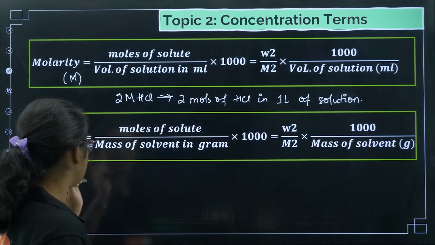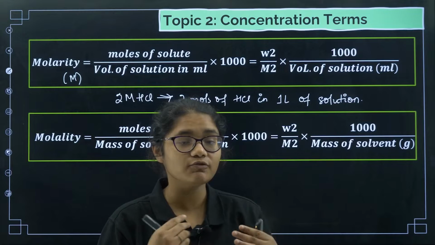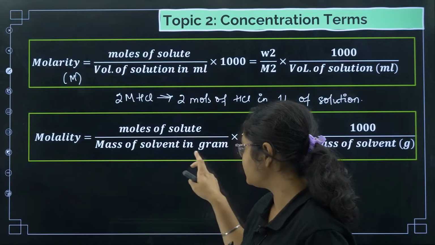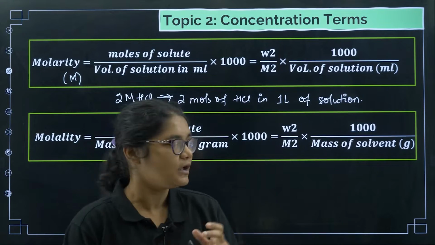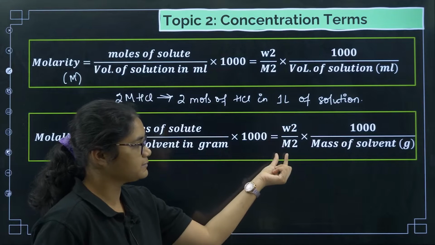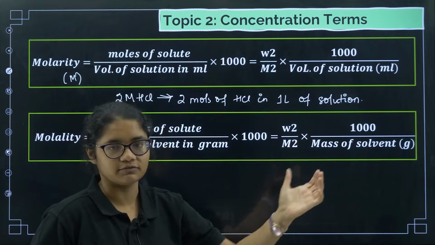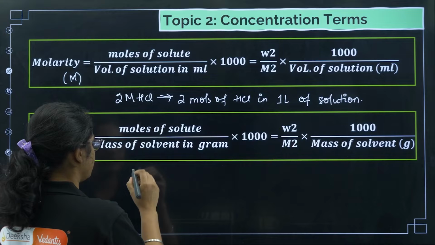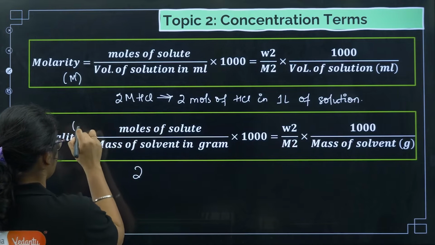Now molality is what? Number of moles of solute by mass of the solvent into 1000. Number of moles of solute is given mass by molar mass, into 1000 by mass of the solvent. Molality is denoted by small m.